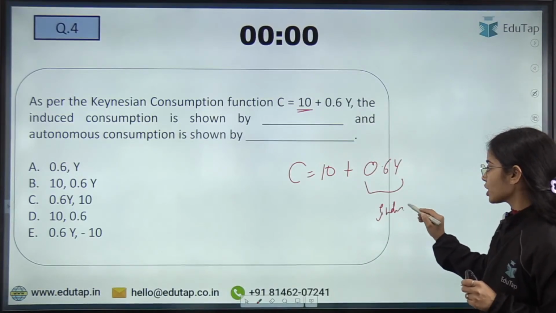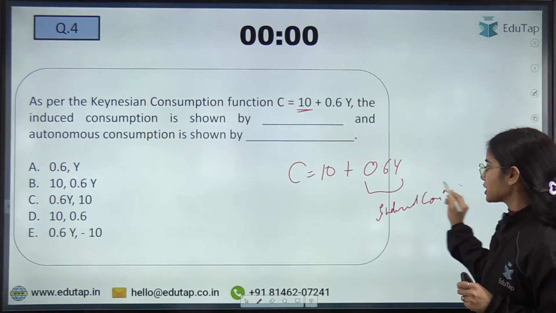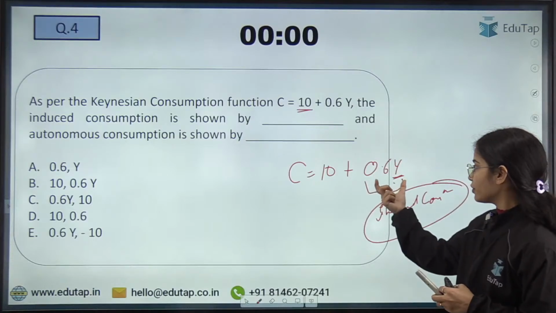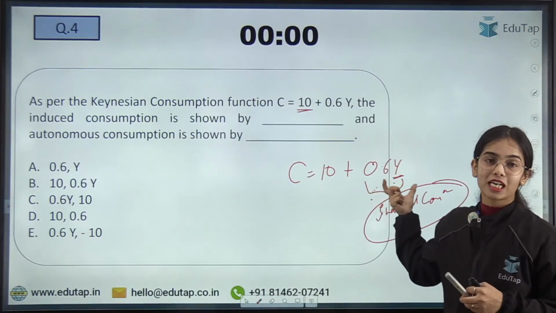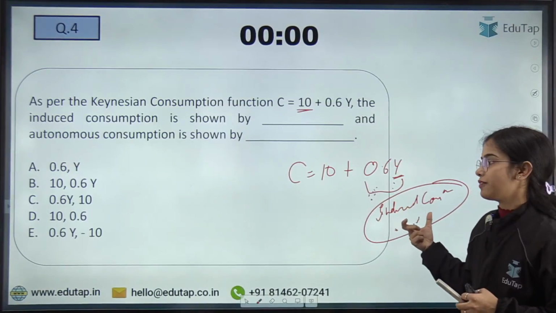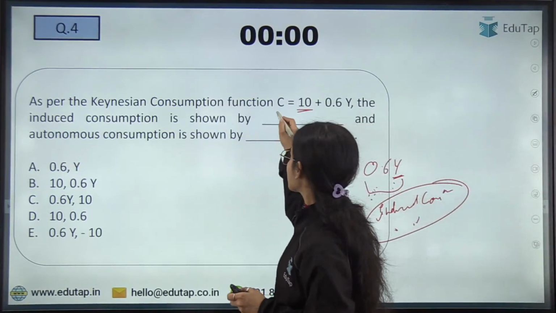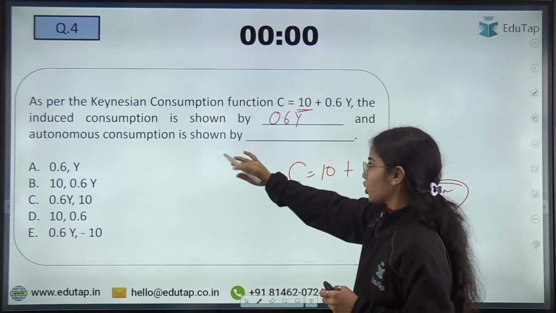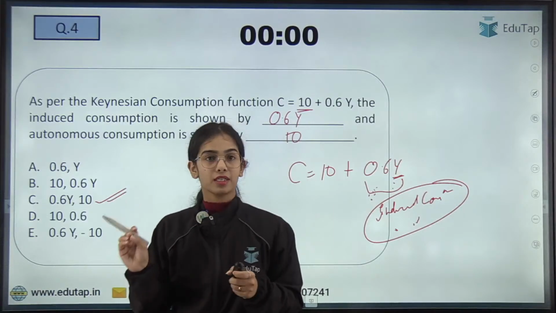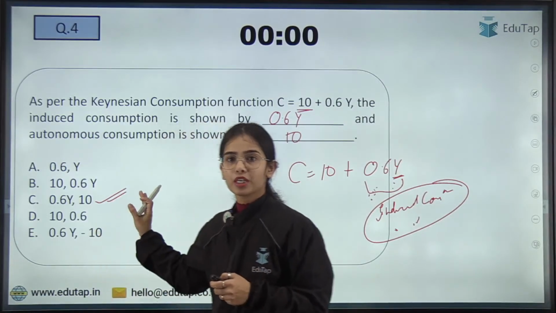This is induced consumption, because induced consumption is the consumption that depends upon the level of income. So this whole term will be your induced consumption. Very good. Induced consumption is 0.6y and your autonomous consumption is 10. So here the answer will be C. Okay, so this is your answer.